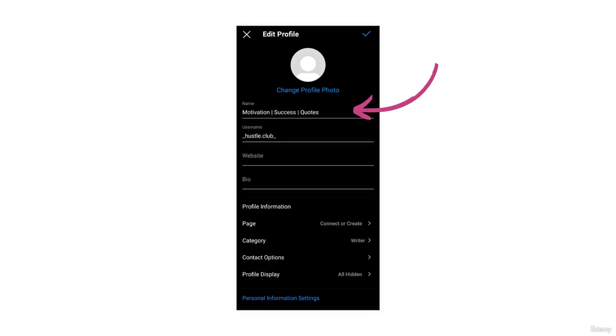So you have to put keywords related to your niche, whether it be photography, coding, designing, cooking, or anything that you want. You have to put keywords related to your niche in your name and username.